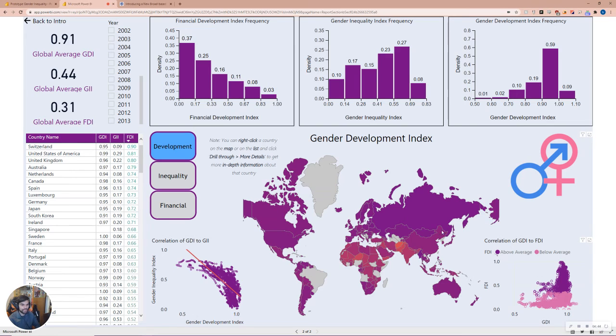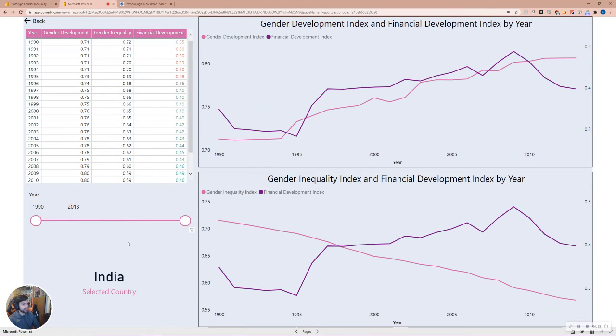And now, as a last extra piece for this presentation, if you wanted to see extra information about any country, for example, we have India right here, we can right click it, more details. And you can see some in-depth information on India. And we can even see that the data is supported here as well. In India, as the Gender Development Index rose over the years, its Financial Development Index was also rising. And as the Gender Inequality Index fell, the Financial Development Index was also rising.